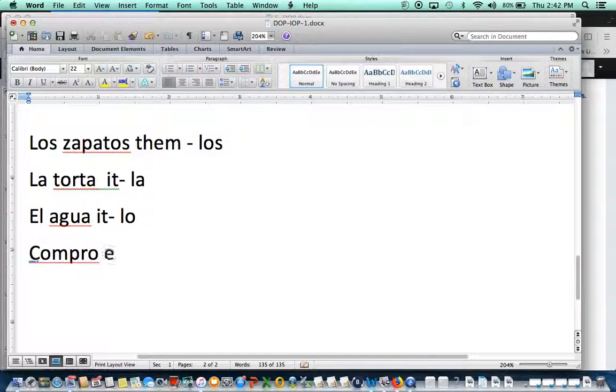Compro el agua. So that means buy the water. All right? So in English, the direct object is water. So now you don't want to say water. You want to say buy it. You want to replace the water for the direct object pronoun, right? That will be buy it in English.